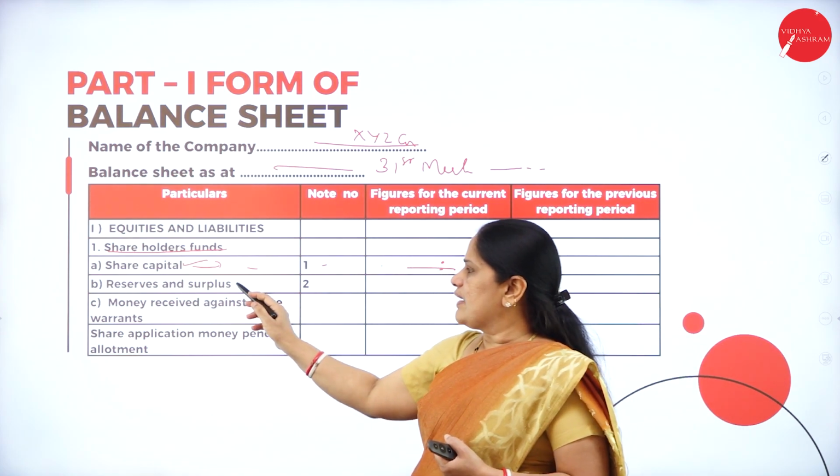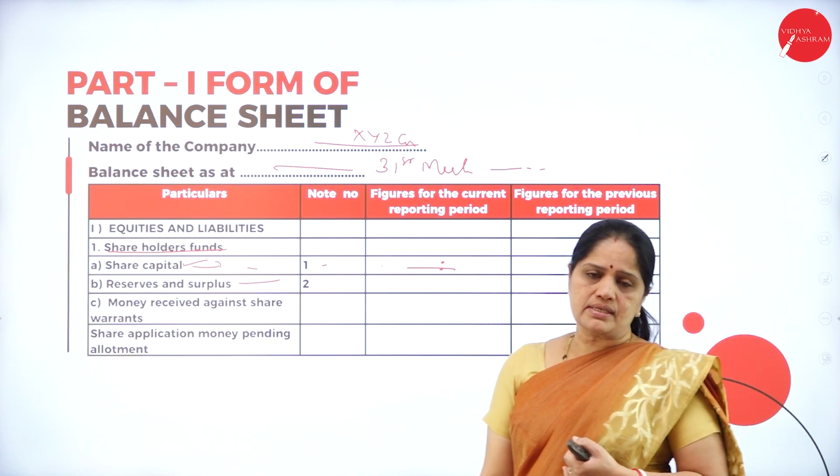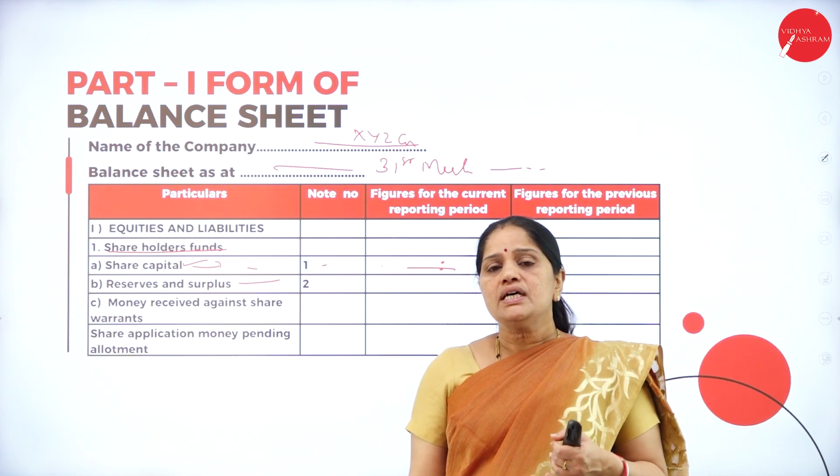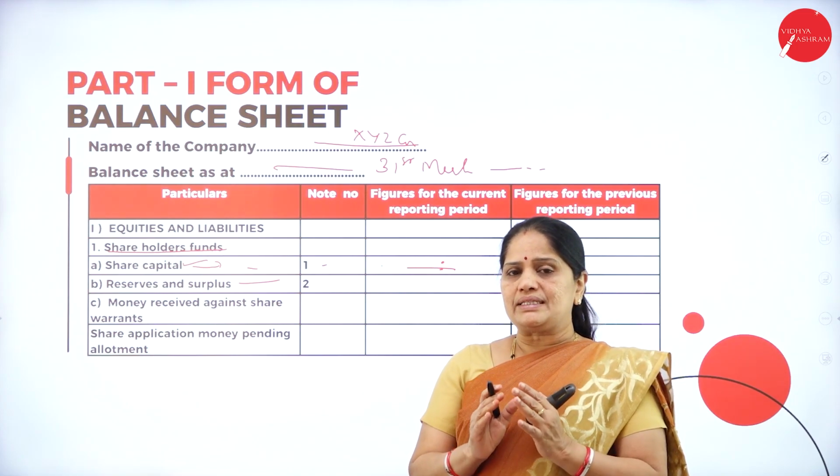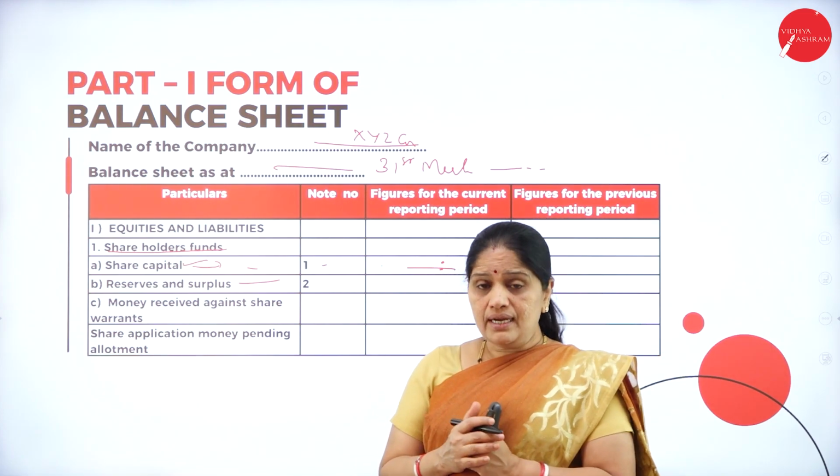Then next we have the reserves and surplus. Now, what do we mean by reserves? Reserves are nothing but all those funds which are set aside by the company.